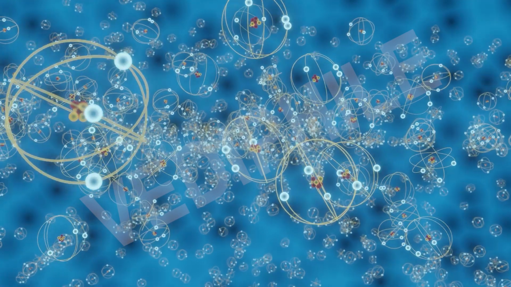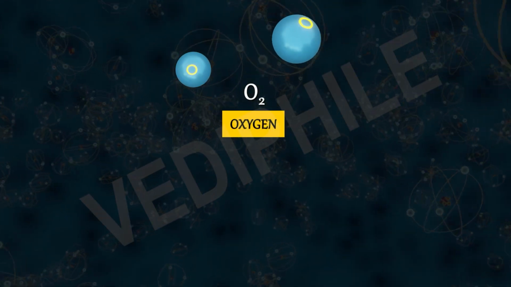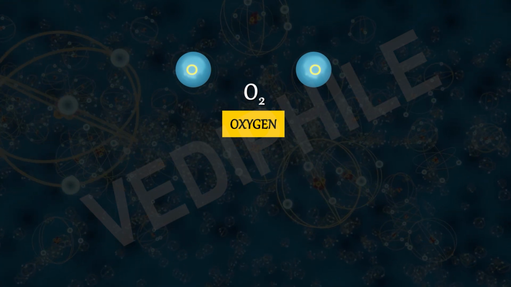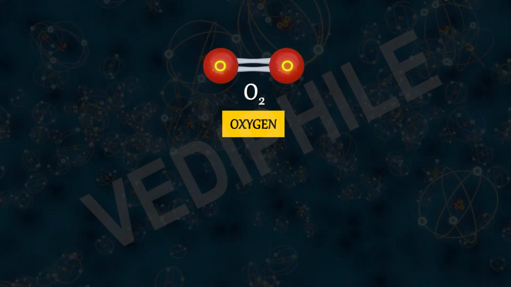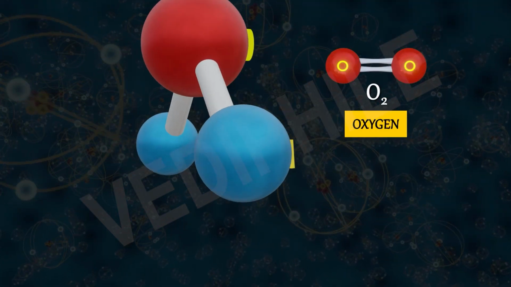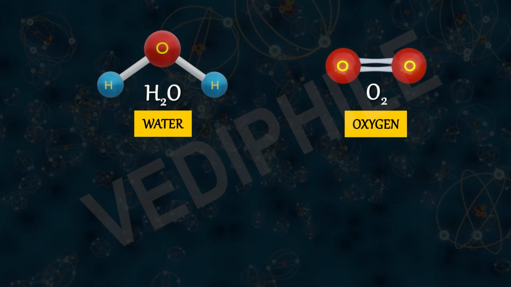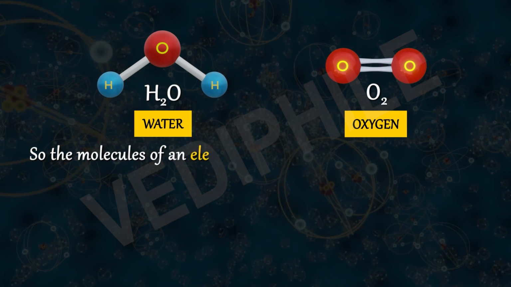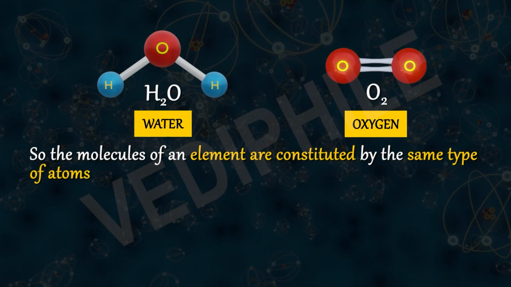Now let's go back to the oxygen. So in O2, same type of oxygen atoms are there. That means in O2, oxygen atom interacts with other oxygen atom. But what happens if oxygen atom interacts with hydrogen atom? That means with different type of atom. So the molecules of an element are constituted by the same type of atoms.